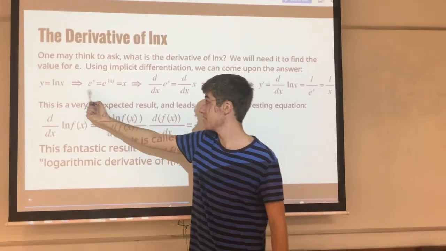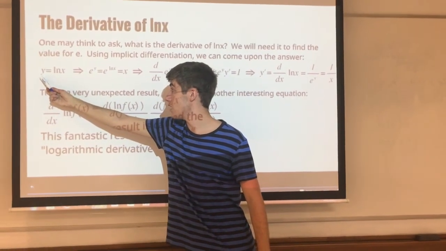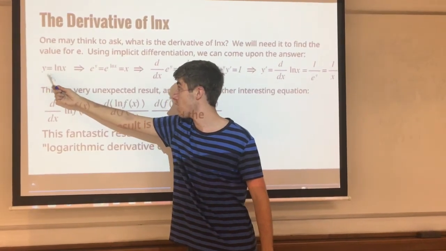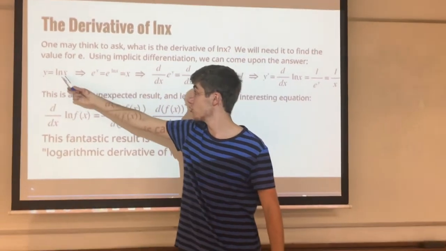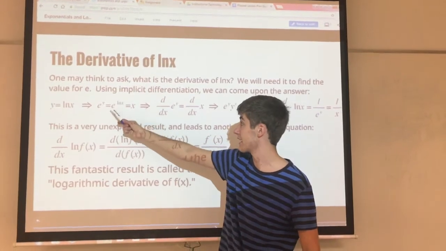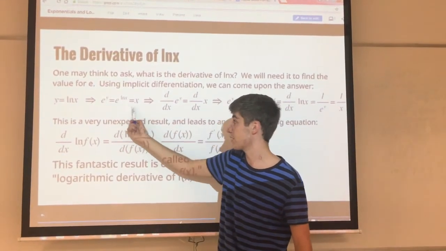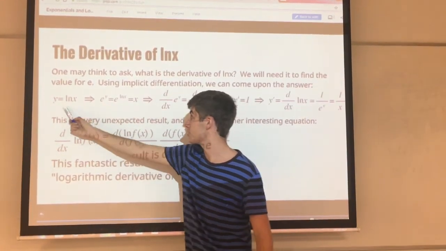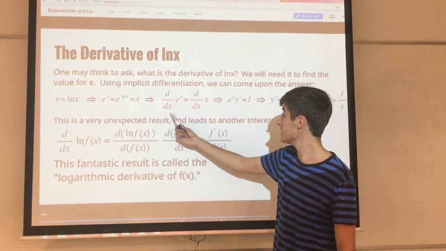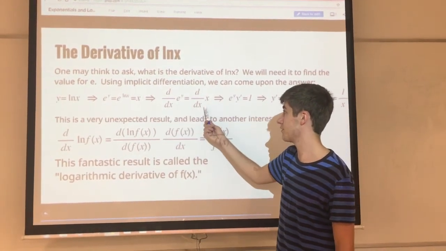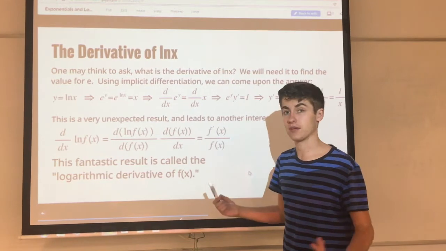So we have e to the y here, so we've just raised e to the y power, and then raising e to the natural log of x power just gives us x, because remember they cancel. And so we have that e to the y equals x. There's nothing special here, I just exponentiated both sides. And this implies that the derivative of e to the y is equal to the derivative of x, right? If we do the same thing to both sides, we have an equation.